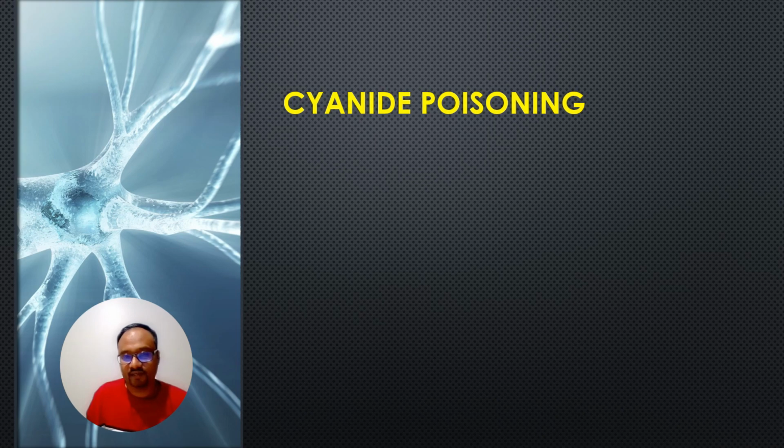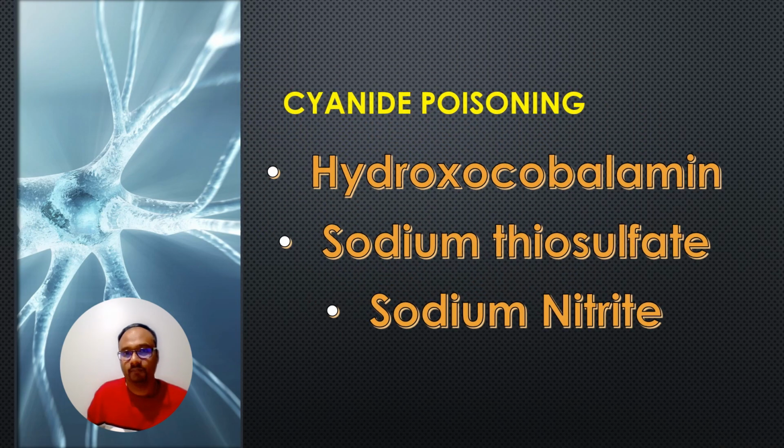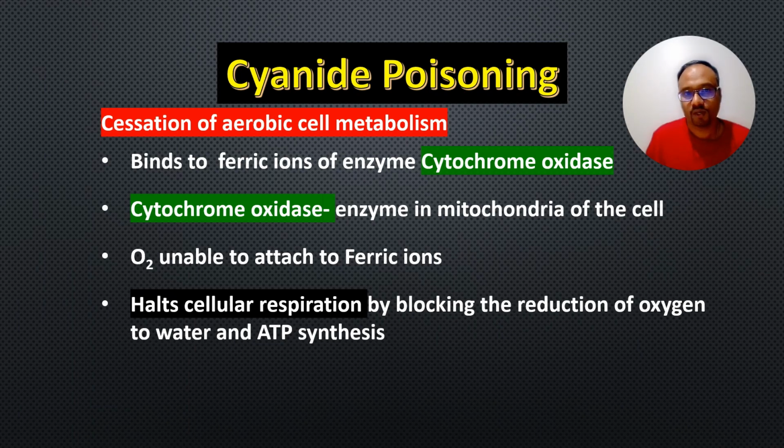The next scenario is cyanide poisoning, and the antidote used in cyanide poisoning is hydroxycobalamin, sodium thiosulfate, and sodium nitrite. So what happens in cyanide poisoning? So there is cessation of the aerobic cell metabolism in cyanide poisoning. The cyanide binds to the ferric ions of the enzyme cytochrome oxidase. So cytochrome oxidase is an enzyme in the mitochondria of the cell. So the oxygen is unable to attach to the ferric ions and it halts the cellular respiration by blocking the reduction of oxygen to water and interferes with the ATP synthesis.